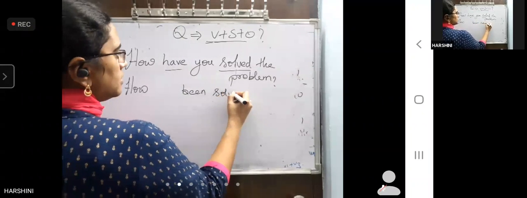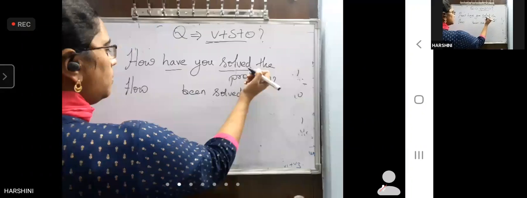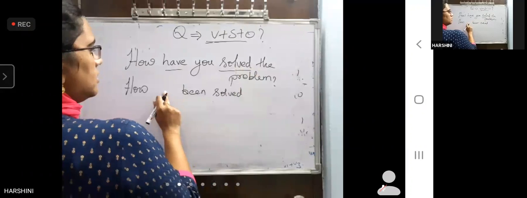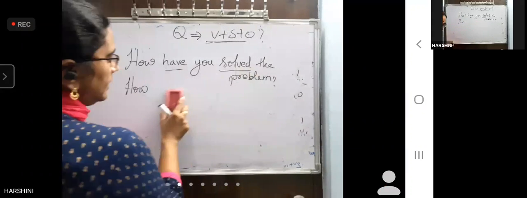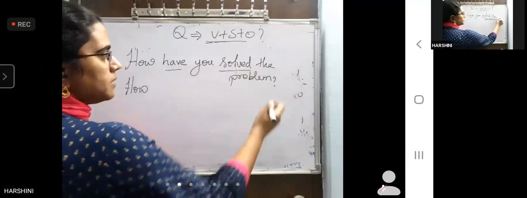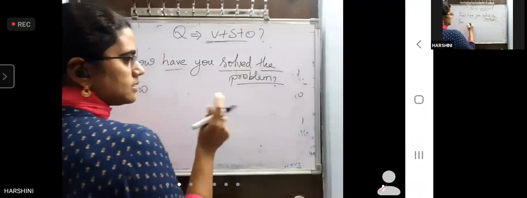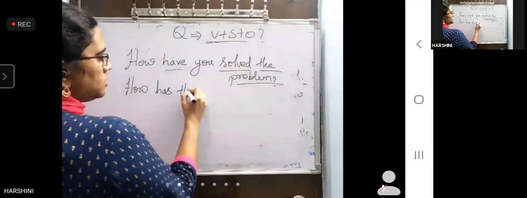Solved. Sorry. How has the problem been solved? Correct. Here there is no problem. We need not write the answer afterwards. Why? Because already the problem is given. It is singular. Because it is singular, we write has. There is no confusion here.